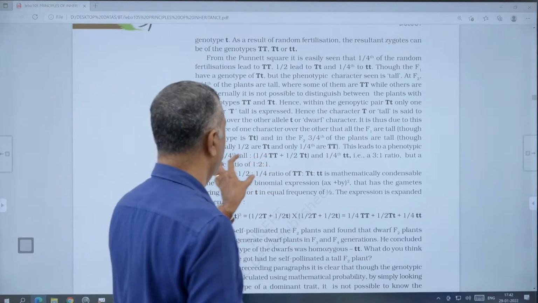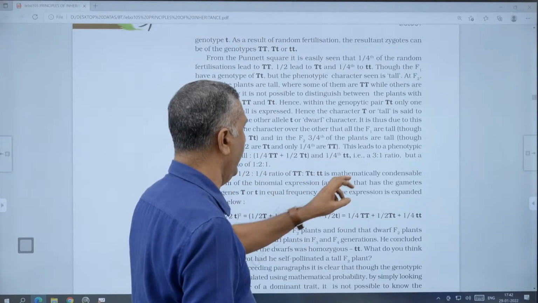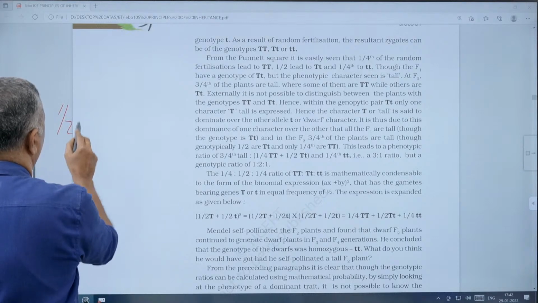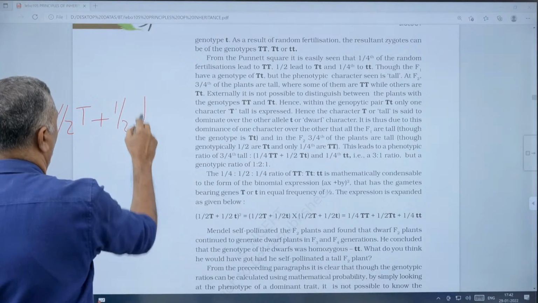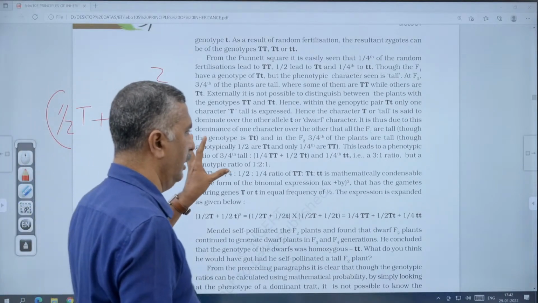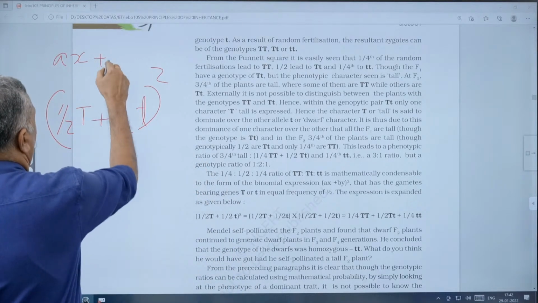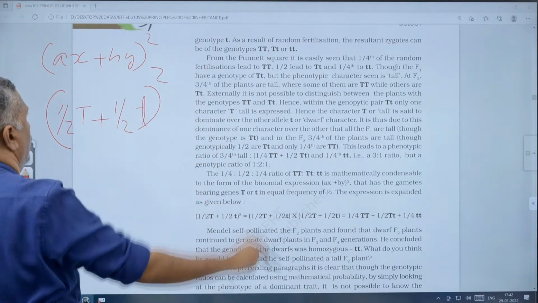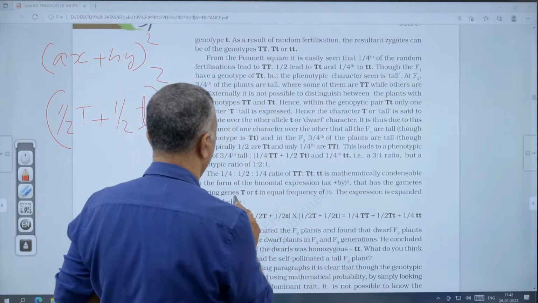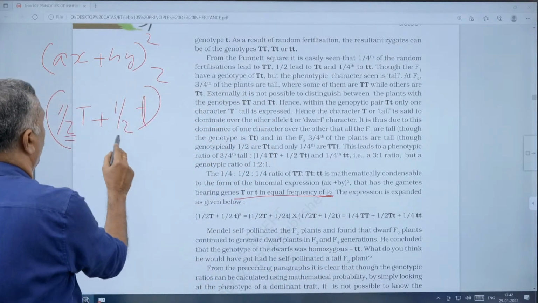This ratio will be condensed to (ax plus by) all square, that is (1 by 2 capital T plus 1 by 2 small t) all square. That is the binomial expression, condensed to (ax plus by) all square, where the gametes bearing genes capital T or small t are in equal frequency of 1 by 2.